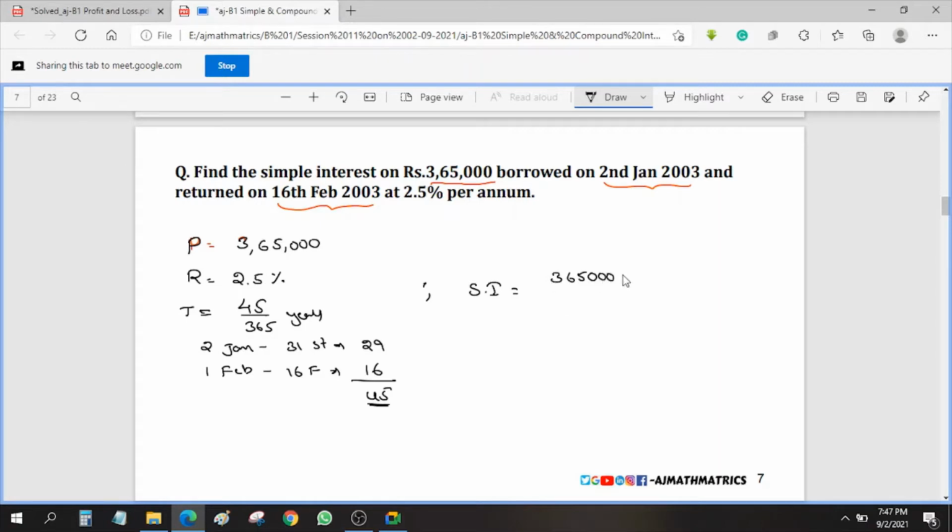3,65,000 into T. 45 by 365 into R. 2.5 by 100. Okay, by 100. So here 2 zeros can get cancelled like this. So 365 ones are 365 tens are. So 10 into 45 into, we can write this as 25. So 25 by 10, 0, 0 gets cancelled. So 45 25s are.